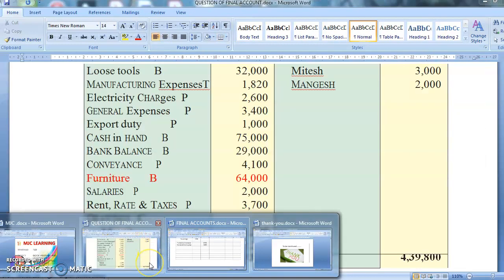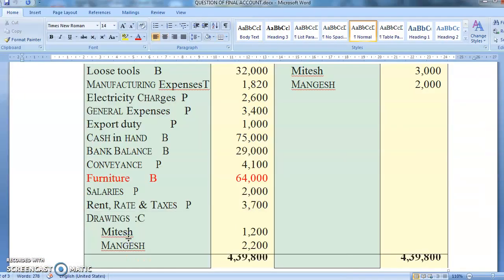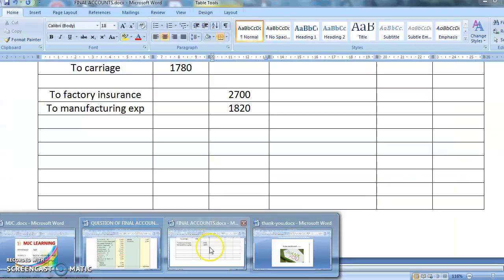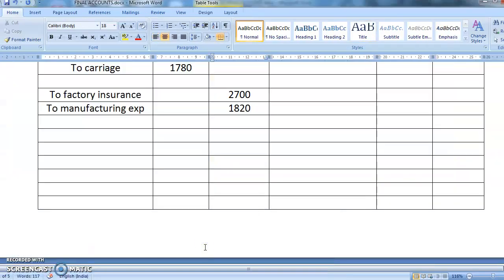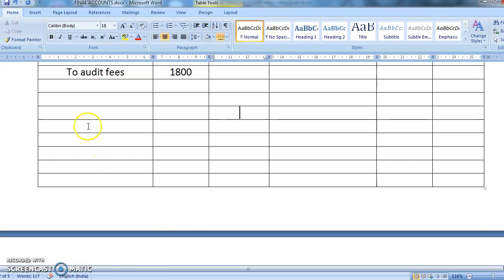Now you have electricity charges, general expenses, export duty, all profit and loss. So electricity charges 2,600, general expenses 3,400, export duty 1,000. So all three items are of profit and loss account. So you'll write here, audit fees is having an entry, so you'll write here to general expenses. How much is the general expenses? There is no adjustment, 3,400.